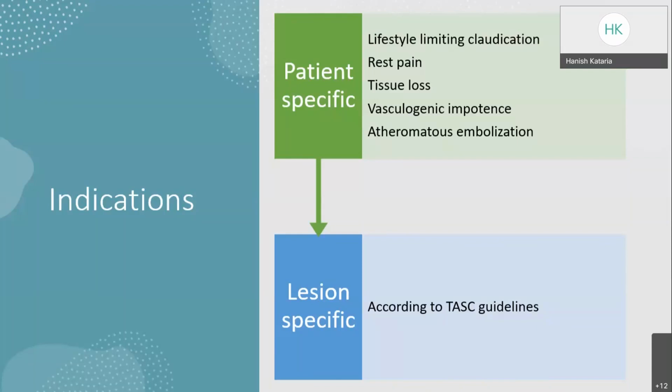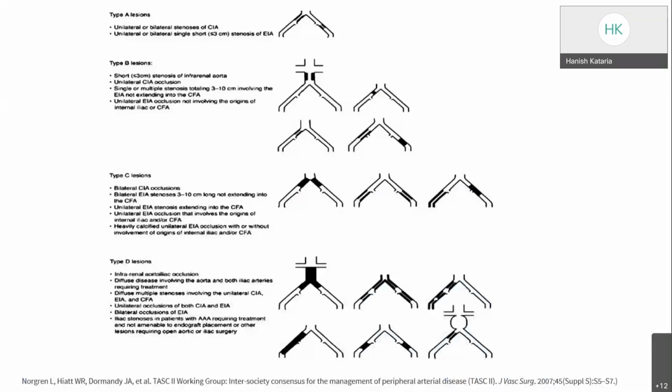Other indications can be vasculogenic impotence or atheromatous embolization. In vasculogenic impotence, the patient has difficulty achieving or sustaining an erection due to decreased blood supply to the internal pudendal artery. Patients with atheromatous embolization to the lower extremity usually present with blue toe syndrome. Lesion specific indications can be guided by the TASC 2 classification, which was given in 2007.